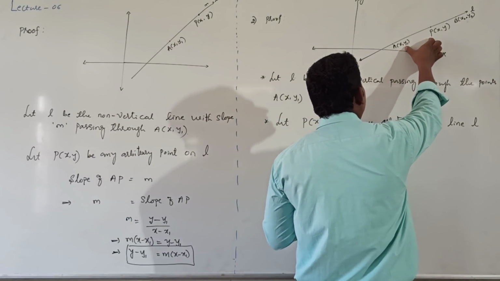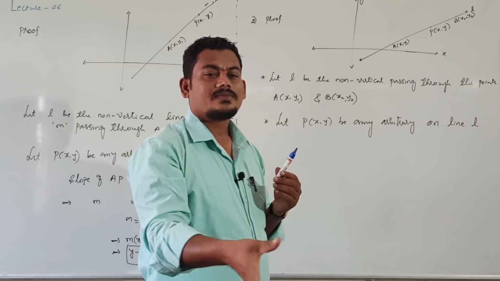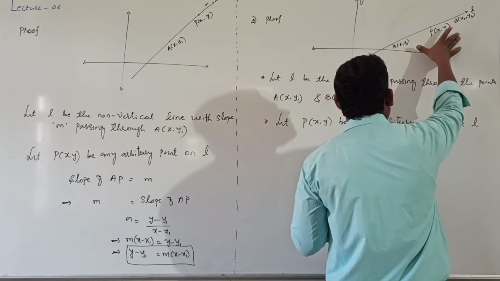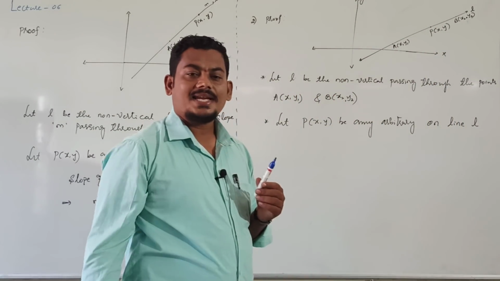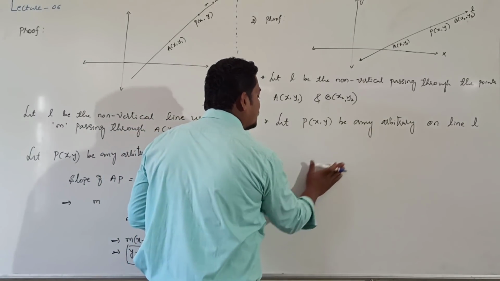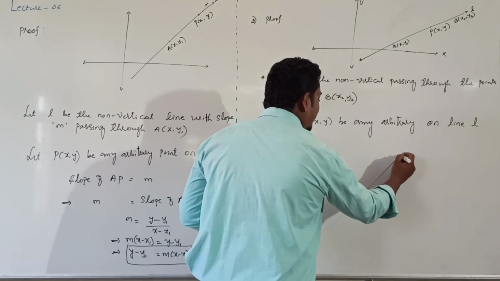Line AP is coinciding with line L, and line AB is also coinciding with line L. This is line L, our straight line.